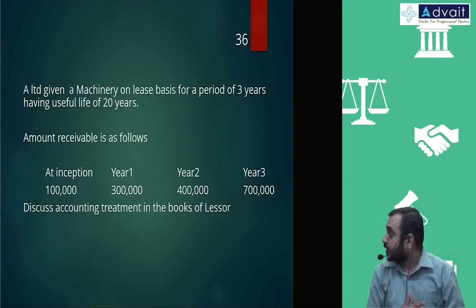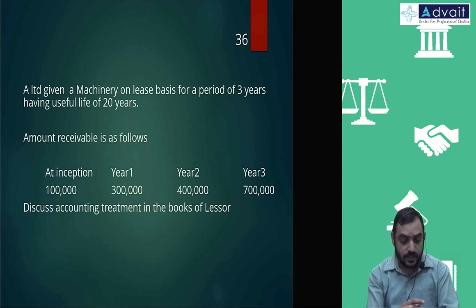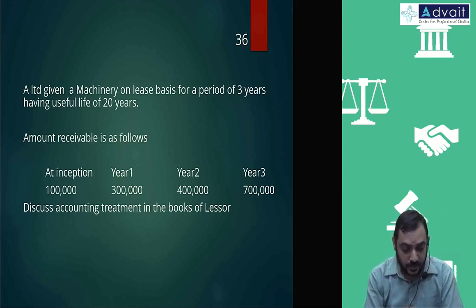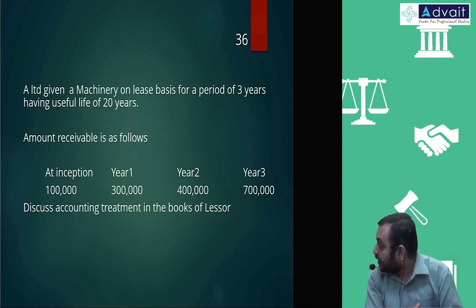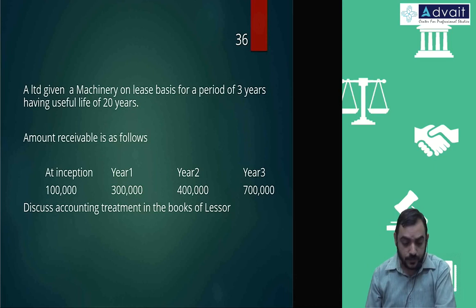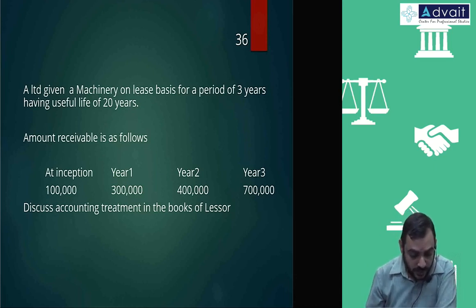Question number 36. A Limited has given a machinery on lease basis for a period of 3 years, having a useful life of 20 years. Amount receivable is as follows. Discuss the accounting treatment in the books of lessor. At inception 1 lakh, year 1, year 2, year 3. What is the total payment expected, lease payments?